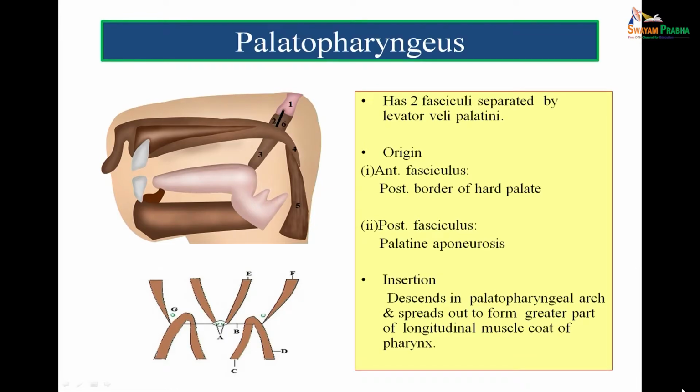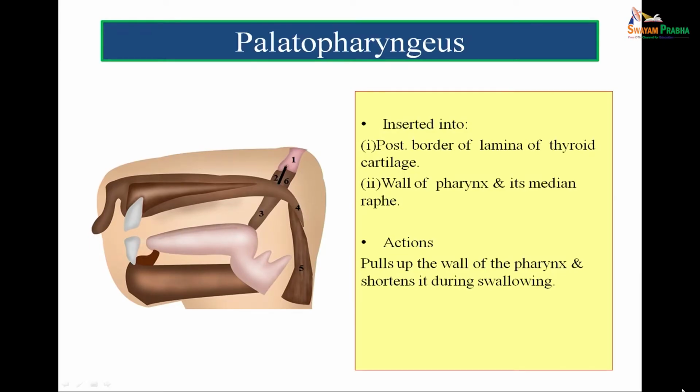Palatopharyngeus muscle, it has got 2 fasciculi separated by levator veli palati. The anterior fasciculus is attached to the posterior border of hard palate. So, this muscle which we see here marked by 4 is the palatopharyngeus muscle, posterior border of hard palate, anterior fasciculus, posterior fasciculus from the palatine aponeurosis. This muscle goes down to form the longitudinal muscle coat of the pharynx, and 5 here is the musculus uvulae, 4 here is representing the palatopharyngeus muscle.